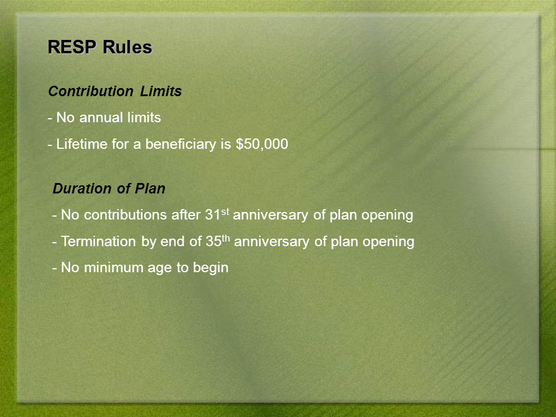There are a few RESP rules to be mindful of. The annual limit no longer exists, but each beneficiary has a $50,000 lifetime contribution threshold for his or her RESP. No further contributions are allowed after the 31st year that the plan is open, and the plan must be closed after 35 years. There is no minimum age when opening an RESP. As long as you have a social insurance number for your child and the money to contribute, you're good to go.